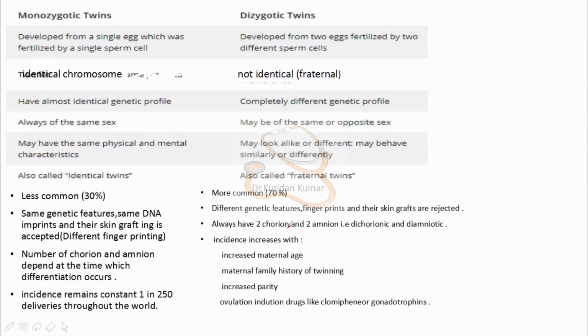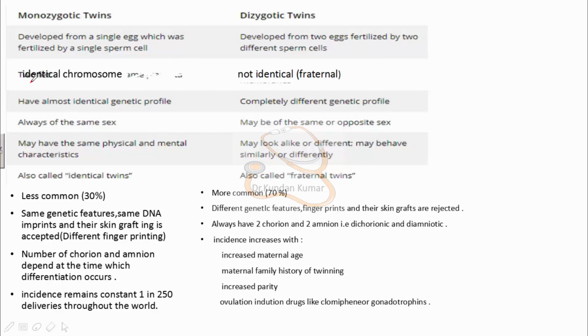Okay, let's summarize. Let's try to differentiate between monozygotic and dizygotic twin cases. Monozygotic twins develop from a single egg which was fertilized by a single sperm cell. But dizygotic twins develop from two eggs fertilized by two different sperm cells.